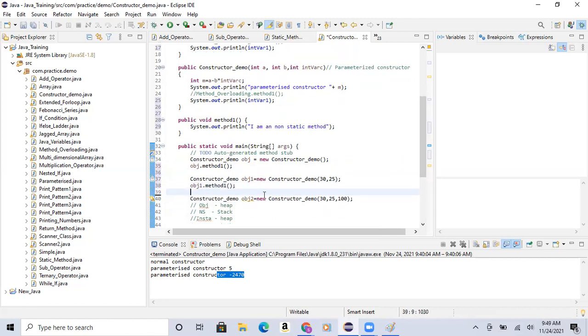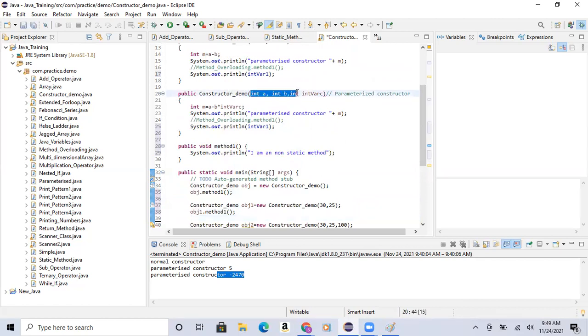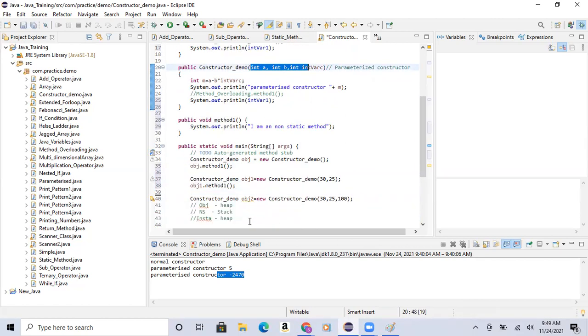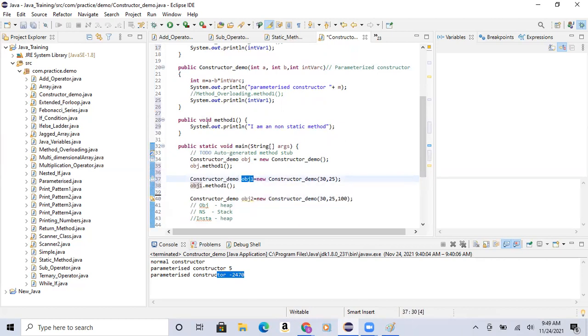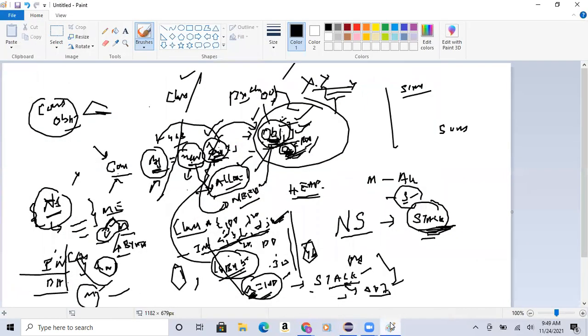Now, guys, this is the constructor you're talking about. For whatever constructor you created, the memory would be created for this one, right? With this one, I should access all the non-static members. That is what we discussed, right? Now I'm creating the Xerox copy of this particular class. Whatever non-static variables are there, I can create obj1, obj2, obj3.